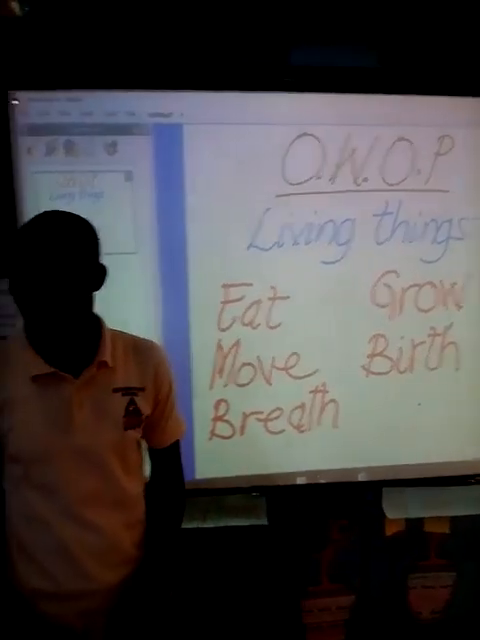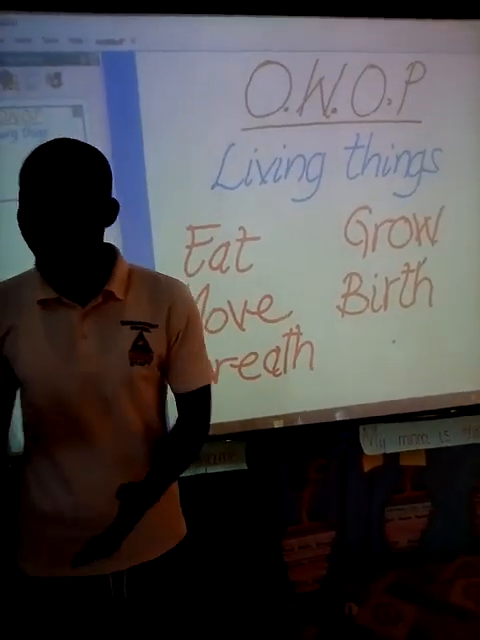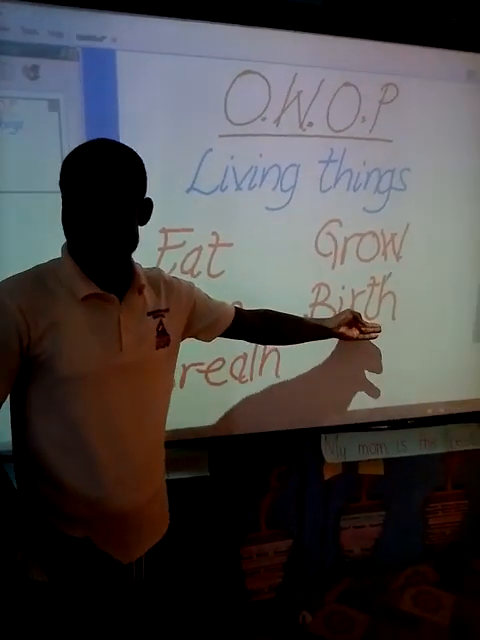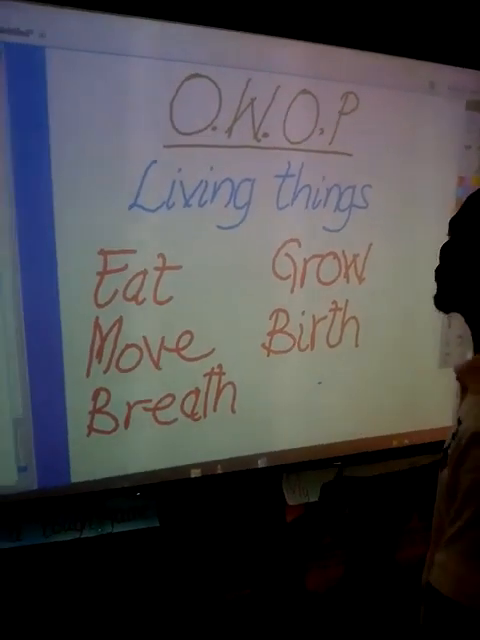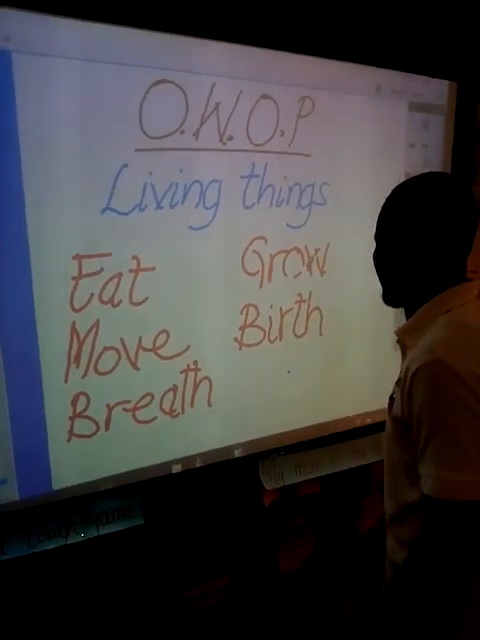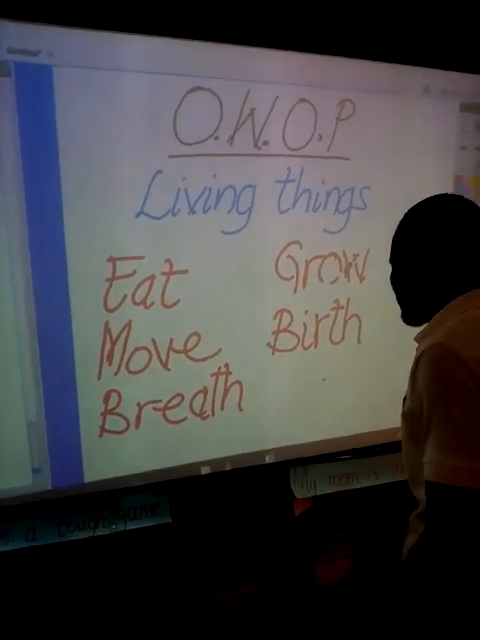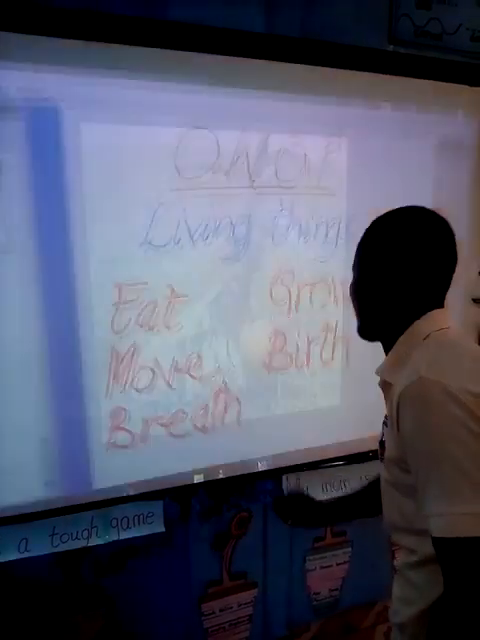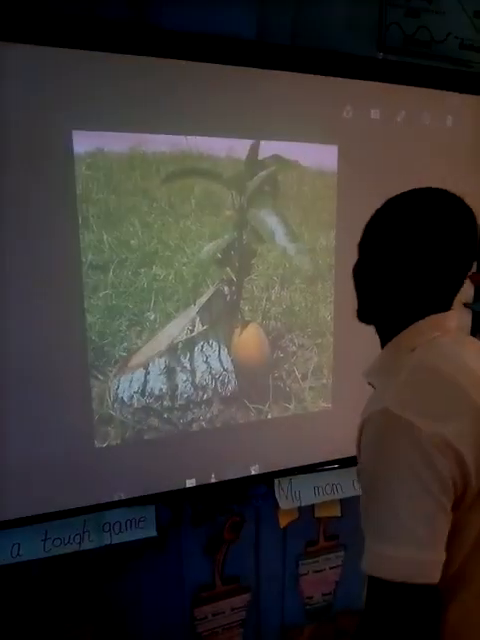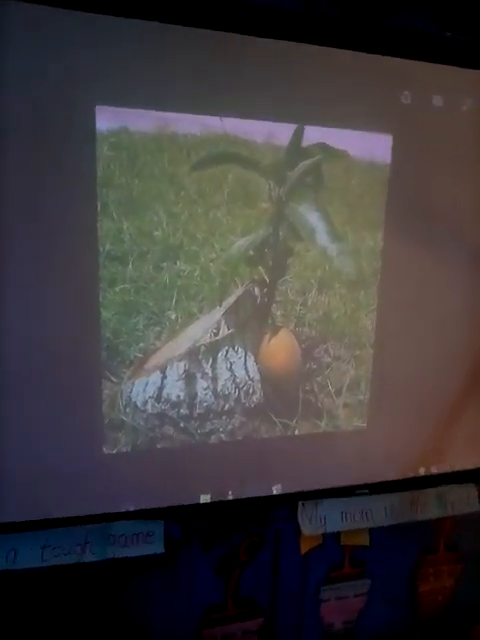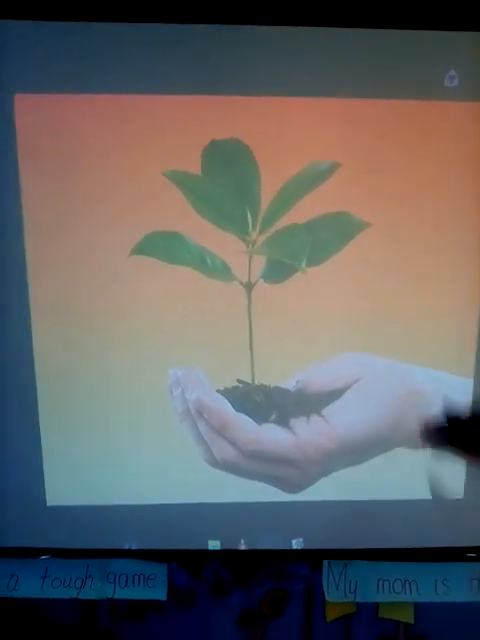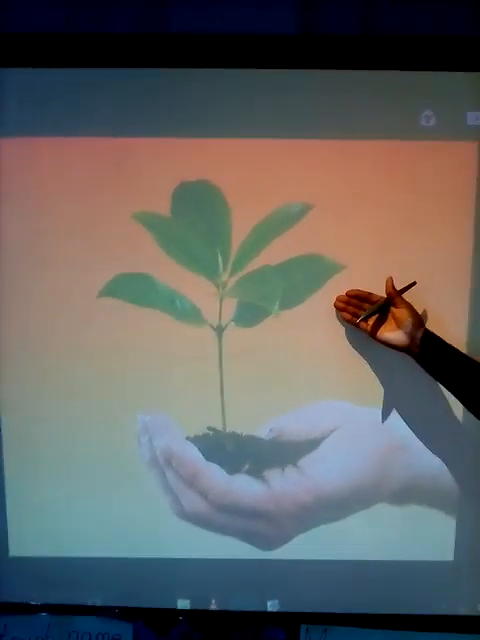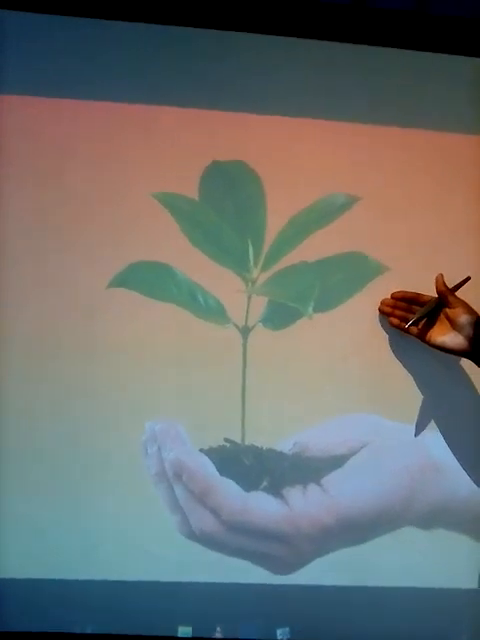These are some of the things living things do. So now we are going to look at some examples of living things. I hope we can all see our picture clearly.